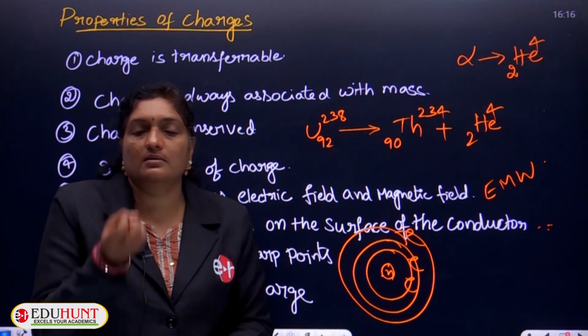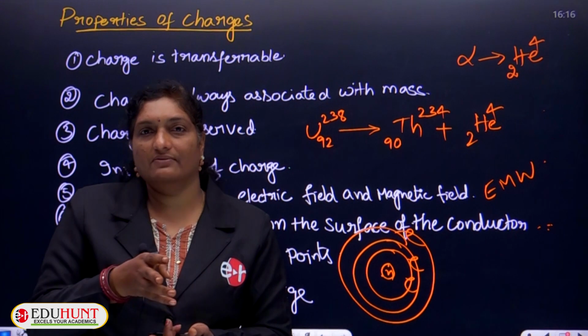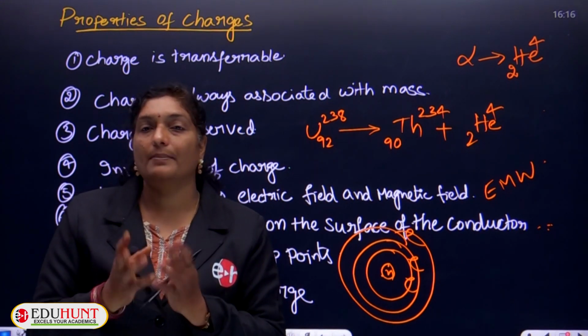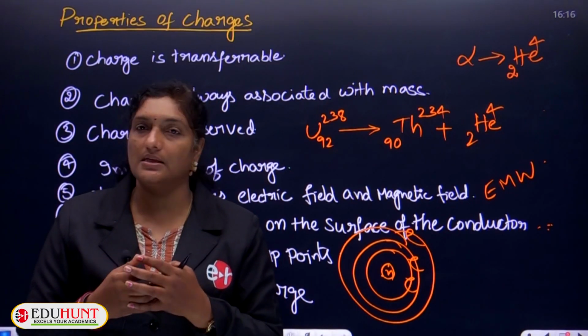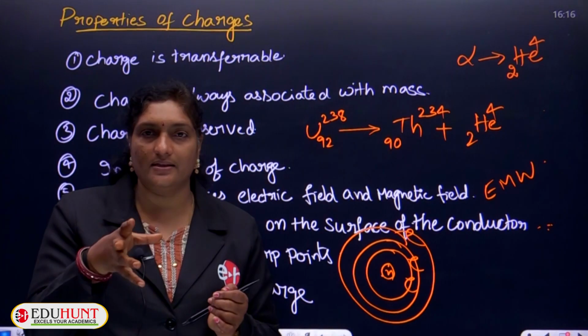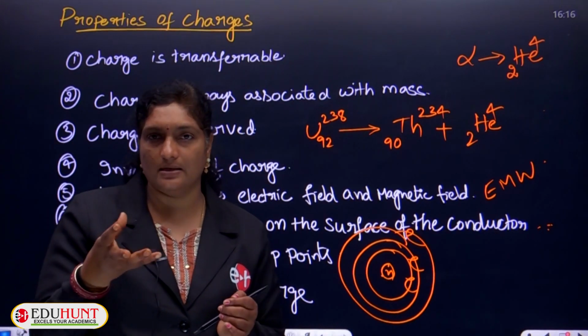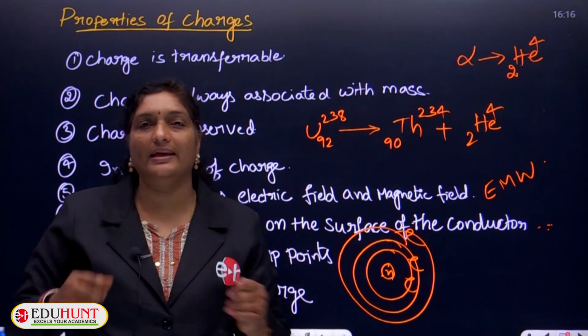Because of positivity, all are like charges, and we know that the main property of charges is that like charges repel each other and unlike charges attract each other. Due to repulsion, all the charges move away from each other.